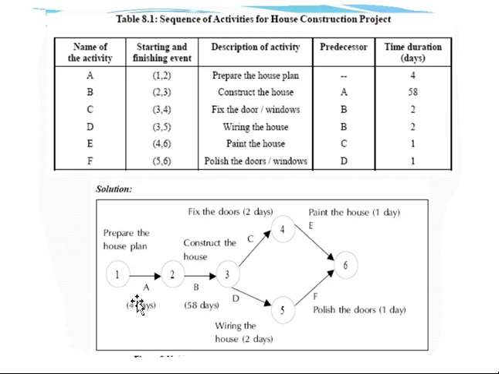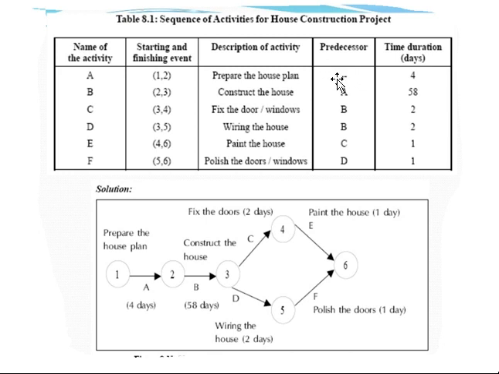This is called activity A, which has a start node 1 and end node 2. Similarly, activity B will have some starting node and end node. C will also have a starting node and some end node. Like that, every activity will have a starting node and end node. When you are representing, you should keep this precedence. Now first, what is activity A? When you observe A, it does not have any precedence.